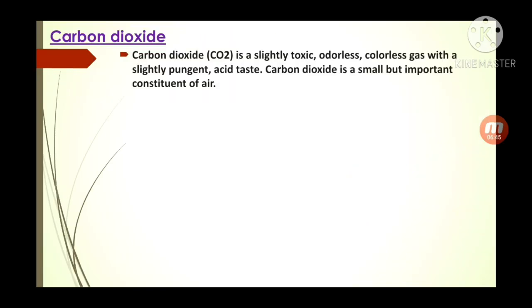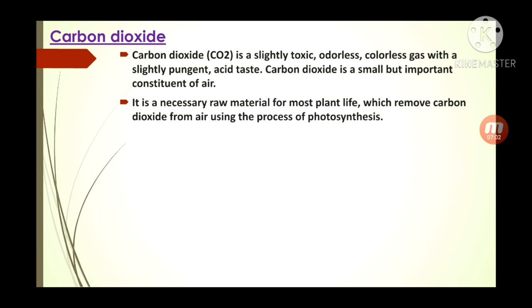Carbon dioxide, its symbol is CO2, is a slightly toxic, odorless, colorless gas with a slightly pungent acidic taste. Carbon dioxide is a small but important constituent of the air. It is a necessary raw material for most plant life, which removes carbon dioxide from the air using the process of photosynthesis.